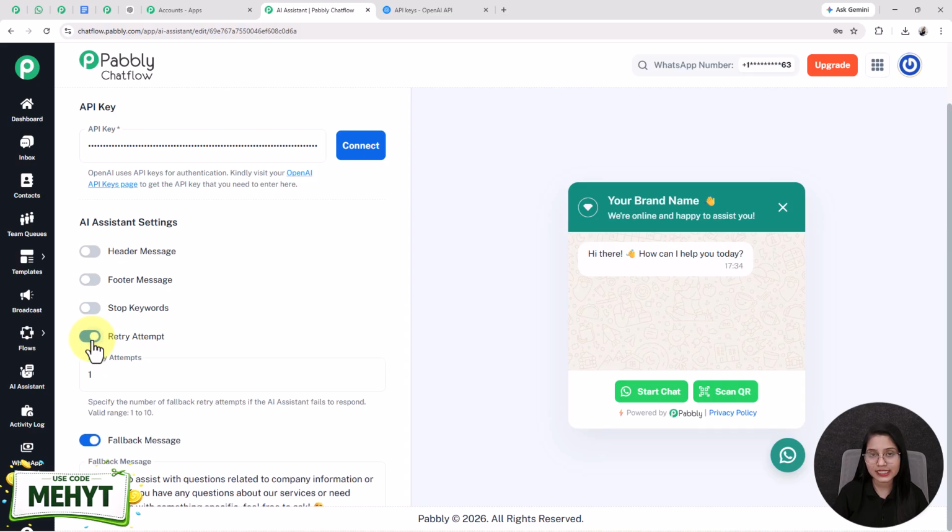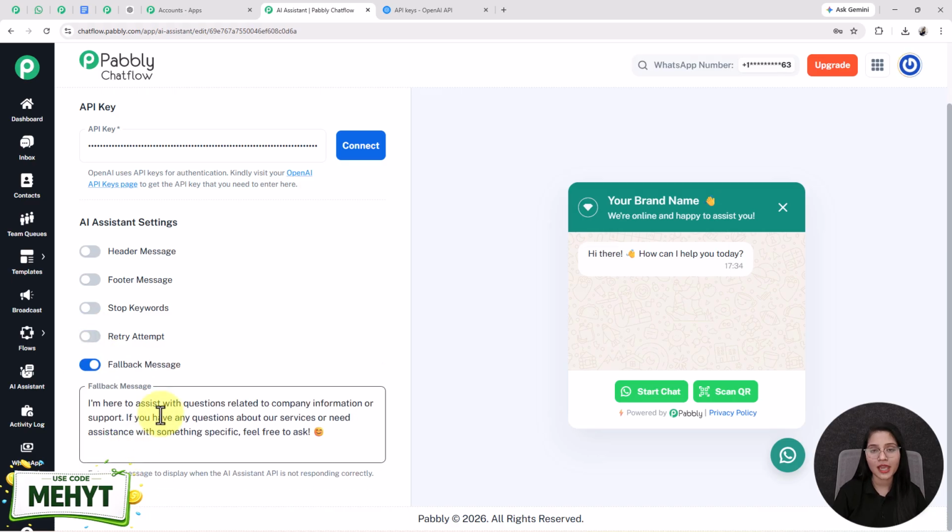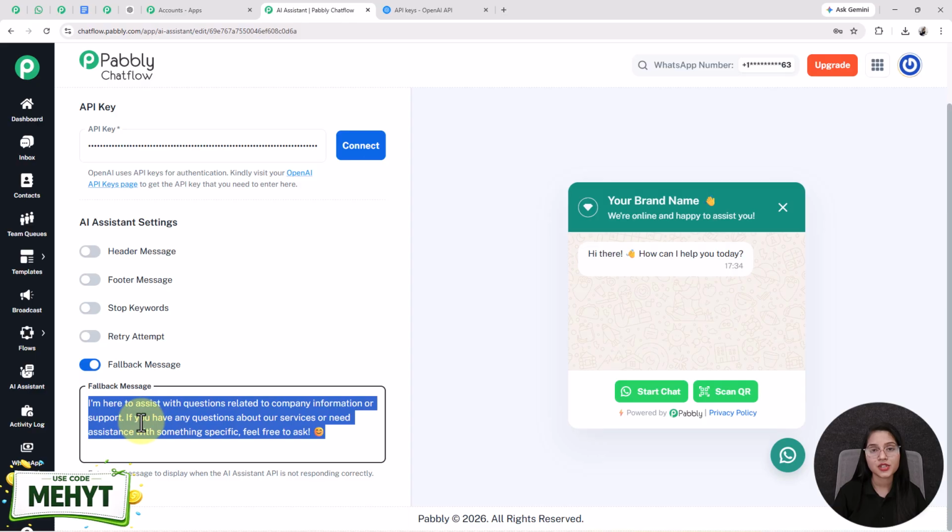After that, the retry attempts. Retry attempts define how many times your AI assistant will retry to give replies to your user if something goes wrong. You can increase it up to 10. And lastly, the fallback message. The fallback message is the message that is sent to the user if the AI assistant fails to reply due to technical errors such as an API key problem or a connection issue. Then this fallback message is going to be sent to the user for a better conversation. Here I have added this fallback message, but you can customize it completely based on your own company.